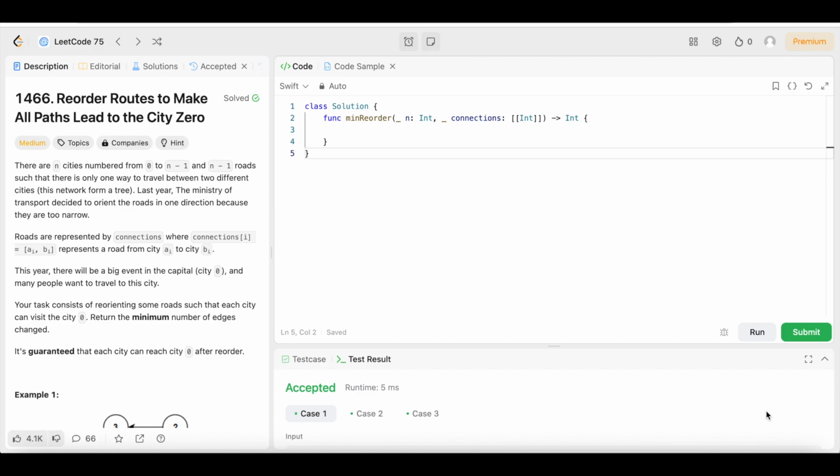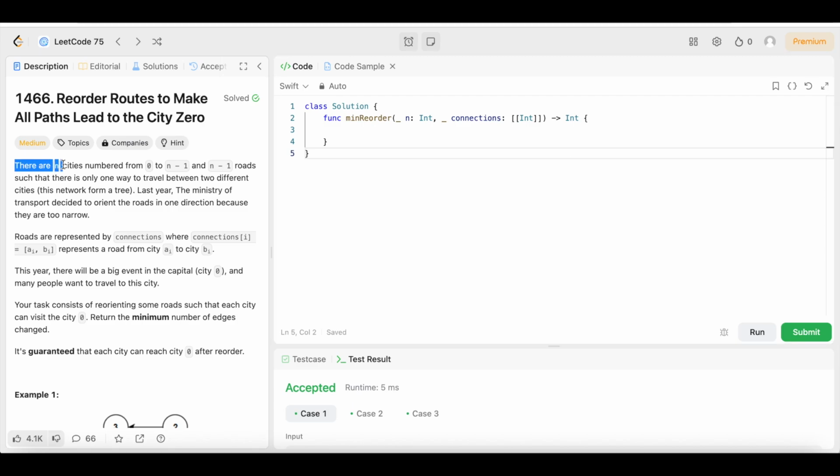Now, guys, with that being said, the part you've all been waiting for, the main event, the main attraction. The question we have here today is question number 1466, Reorder Routes to Make All Paths Lead to City 0. The difficulty level is medium, but you guys already know we're not going to let that stop us. We're still going to keep the solution as easy and simple as possible, guys. So, let's see what the question says.